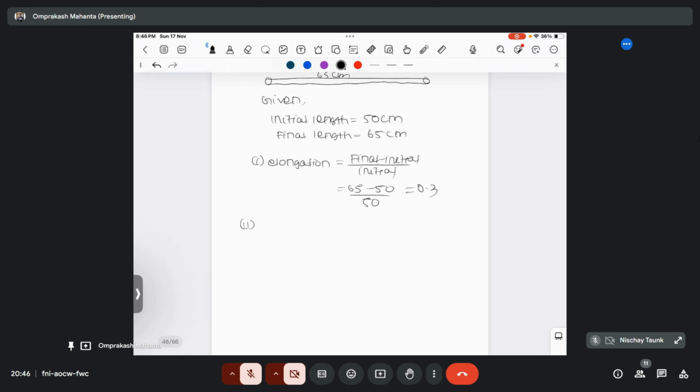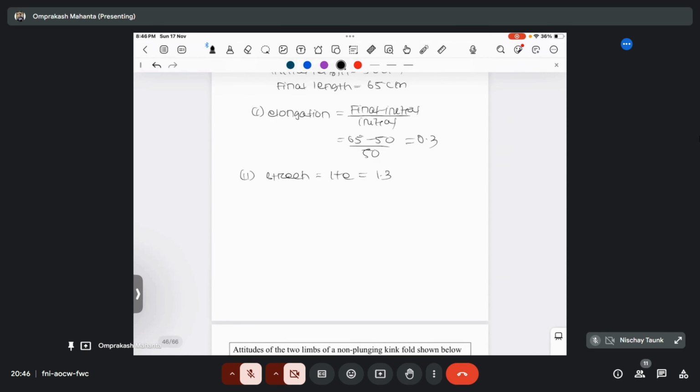So what is the formula of stretch? Someone tell me, what is the formula of stretch? One plus elongation. So it will become 1.3. And what is the formula of quadratic elongation? It is (1 plus e) whole square, or you can say stretch square. So 1.3 square will become 1.69.